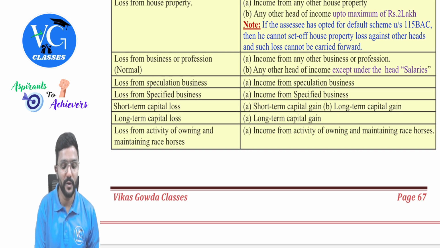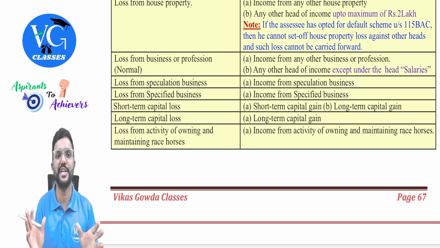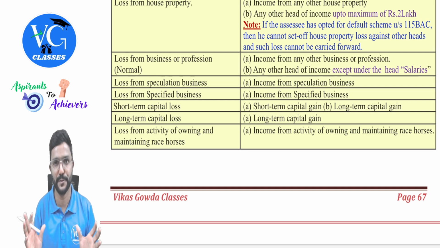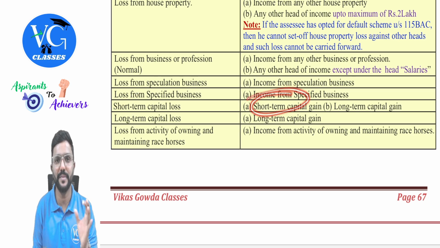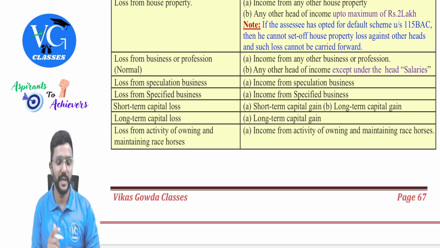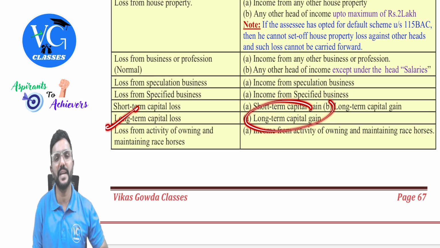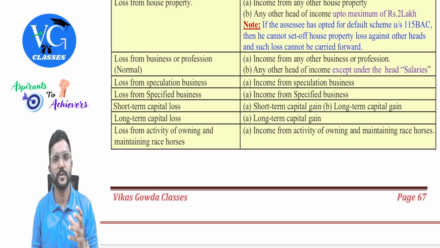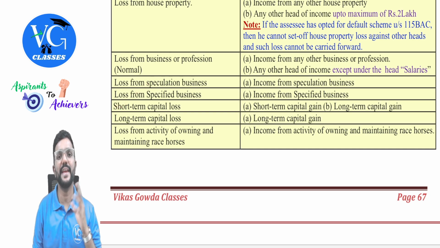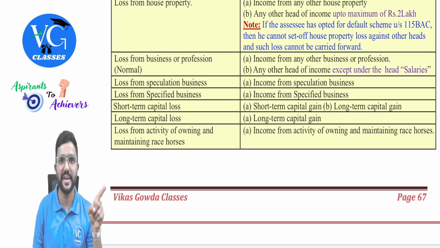Got it? Yes. With respect to loss treatment, guys, we don't differentiate the short-term, long-term capital gains. Clear? Any short-term loss can be adjusted against any short-term gain or any long-term gain. Same way, any long-term loss can be adjusted against any long-term gain. Got it? Whether it is 112 or 112A. Same way, short-term loss also. So short-term gain on the transfer of equity shares is covered in section 111A.